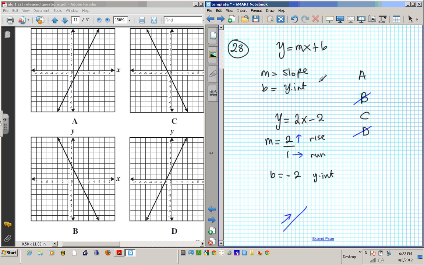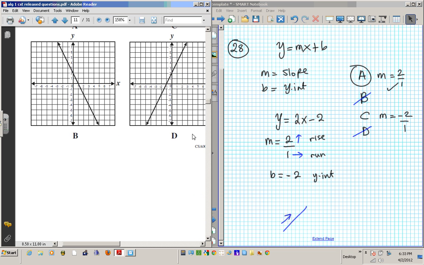So line A has a slope of 2 over 1. Line C has a slope of negative 2 over 1, because you have to drop 2 and go over 1 to get to the other line. So our answer is A, because that has a positive slope going to the right, and C has the wrong slope going to the right. So the answer is A. Alright, let's move on to the next question.